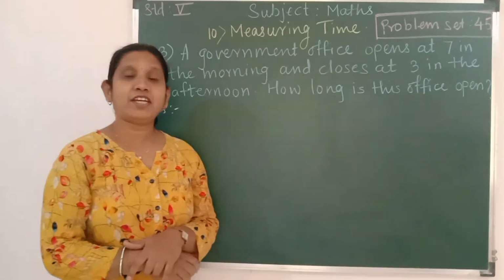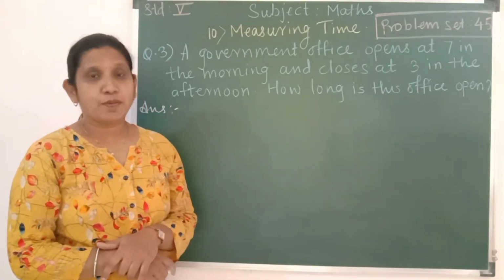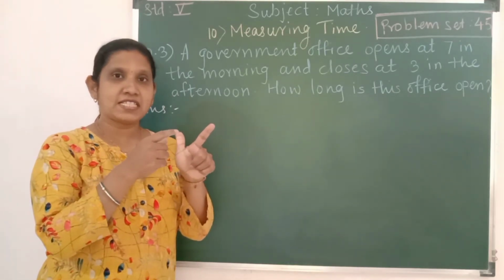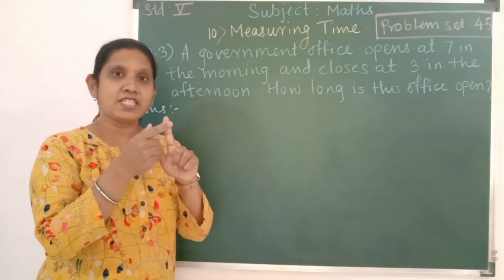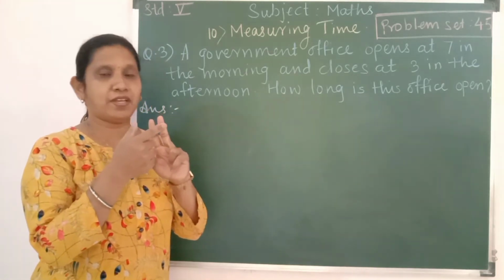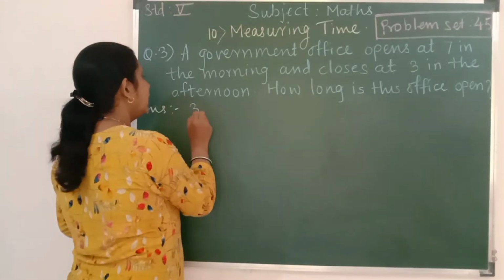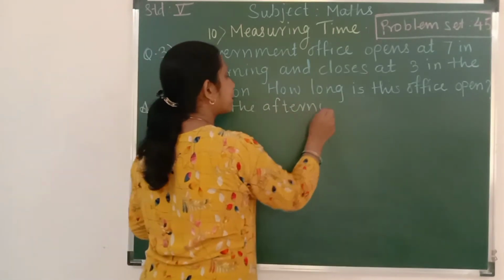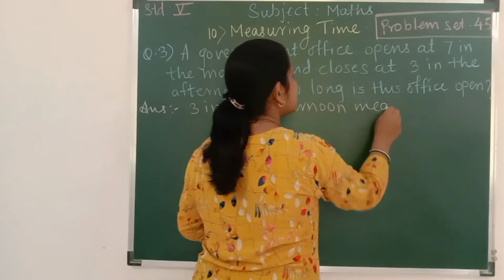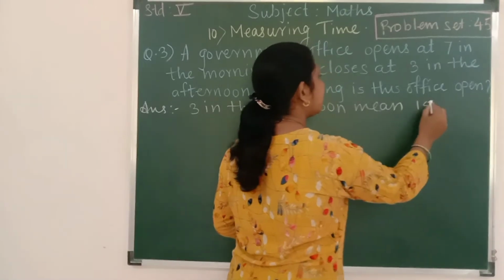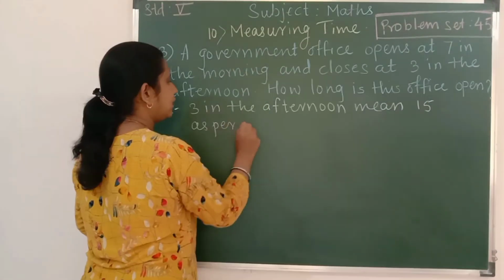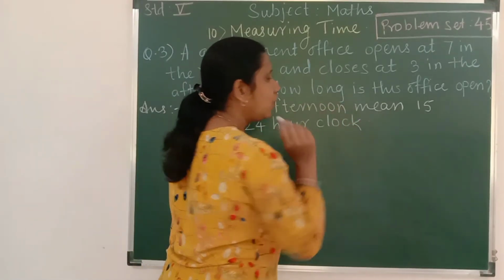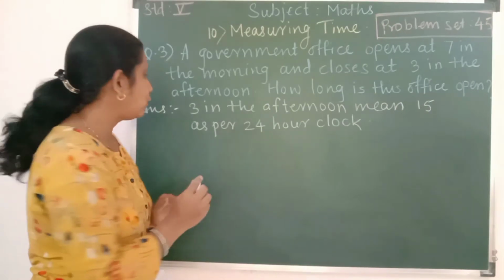Now we have studied 24-hour clock. Now as per 24-hour clock, 3 in the afternoon means 15. Okay, now as usual we'll make 2 columns.